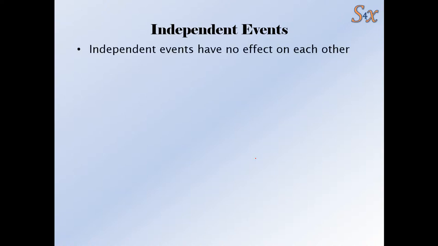Now, what about independent events? This will almost definitely be something new that you haven't heard about before. So independent events have no effect on each other. A good example of this is throwing a dice. If I throw a dice and get a 6 on the first throw, when I throw it again the second time, there's no difference in the probability of me getting a 6 because I rolled a 6 on the previous go. Okay, they're independent events.